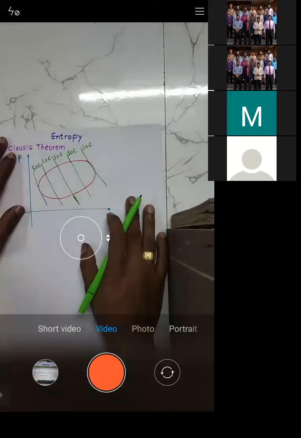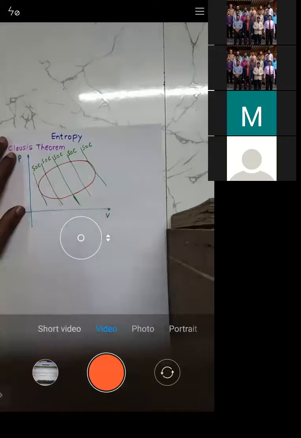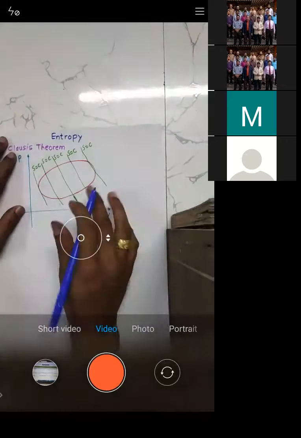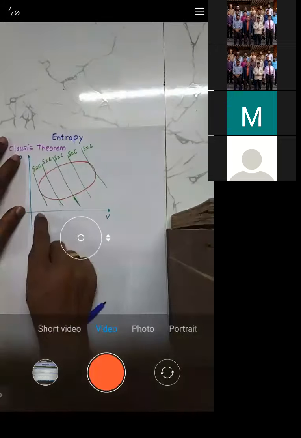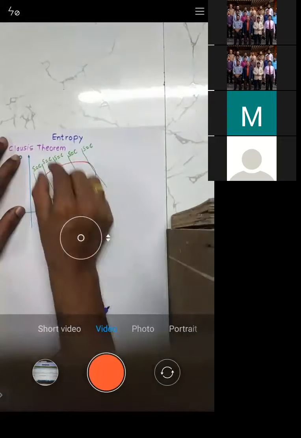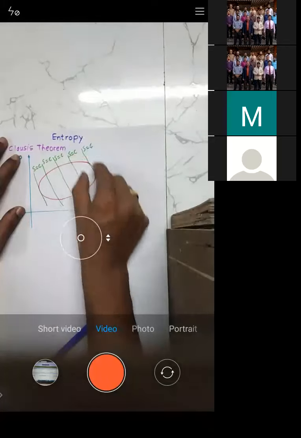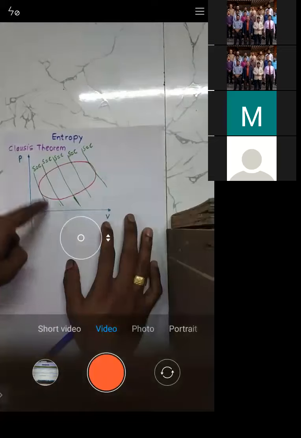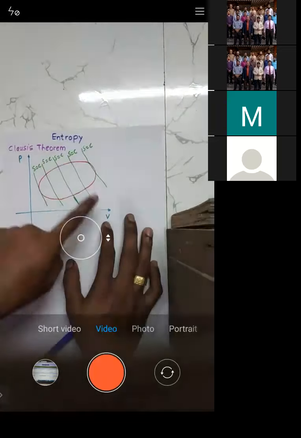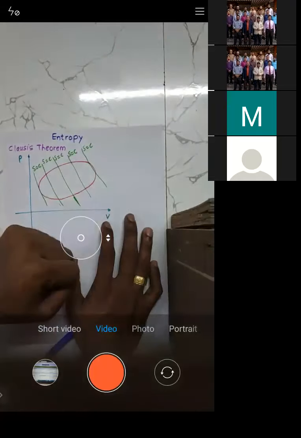Now, this was the entire cycle, and I will divide it into a number of smaller strips. So these are the strips. How did I make the strips? By drawing the isentropic lines or adiabatic lines.